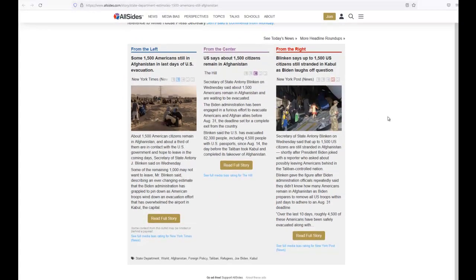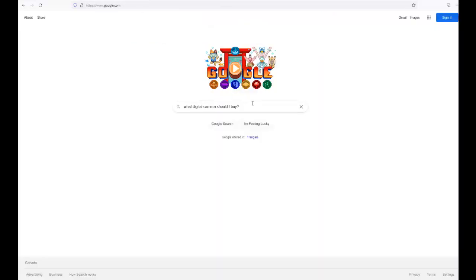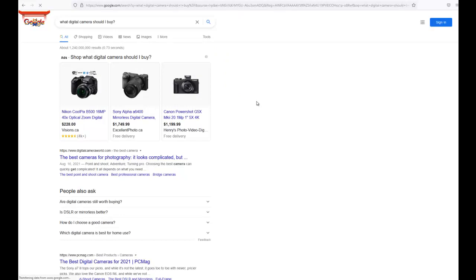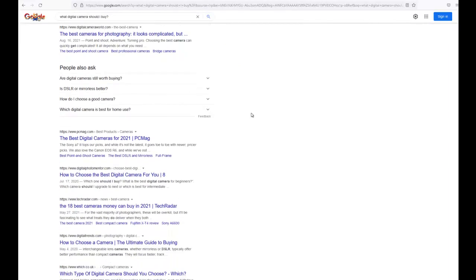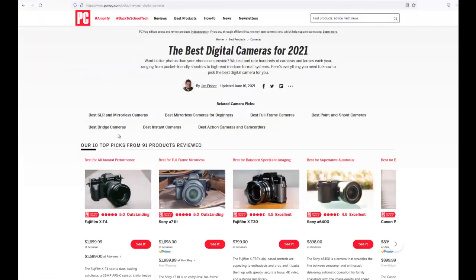Now, if we pull back from the idea of news media and look at some of our own information communities or information needs, it isn't so black and white. We need to learn for ourselves how to dig a little deeper into identifying the purpose of the information that we are consuming. Let's look at my first example, buying a new digital camera.